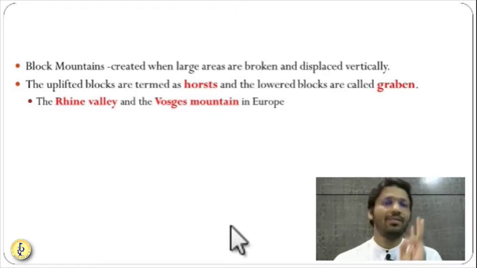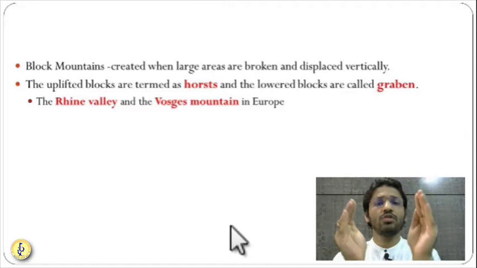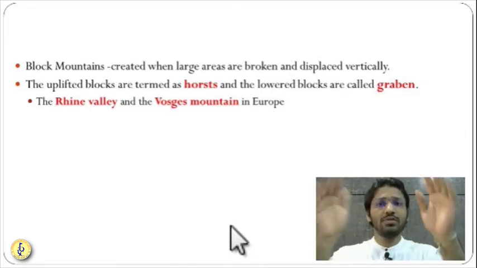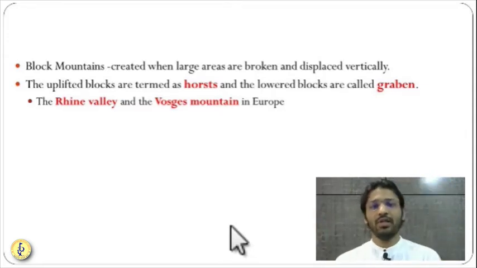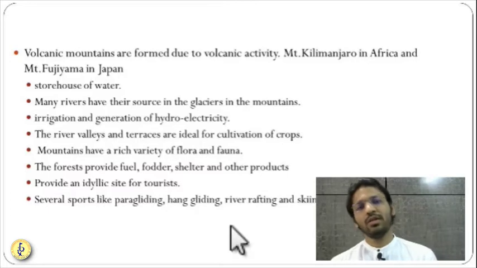Third one is volcanic mountain. How it forms in detail, we are going to see, but it is formed because of a huge amount of volcanic material which cools down, and a certain amount of elevation, peaks and summits are formed. We are calling them volcanic mountains. There are very huge volcanic mountains. Mount Fuji in Japan is a very huge mountain.